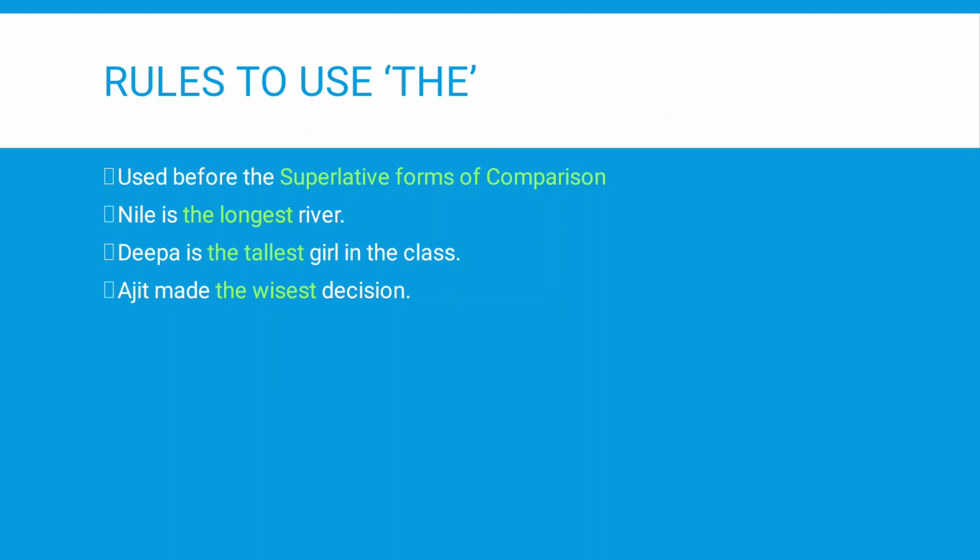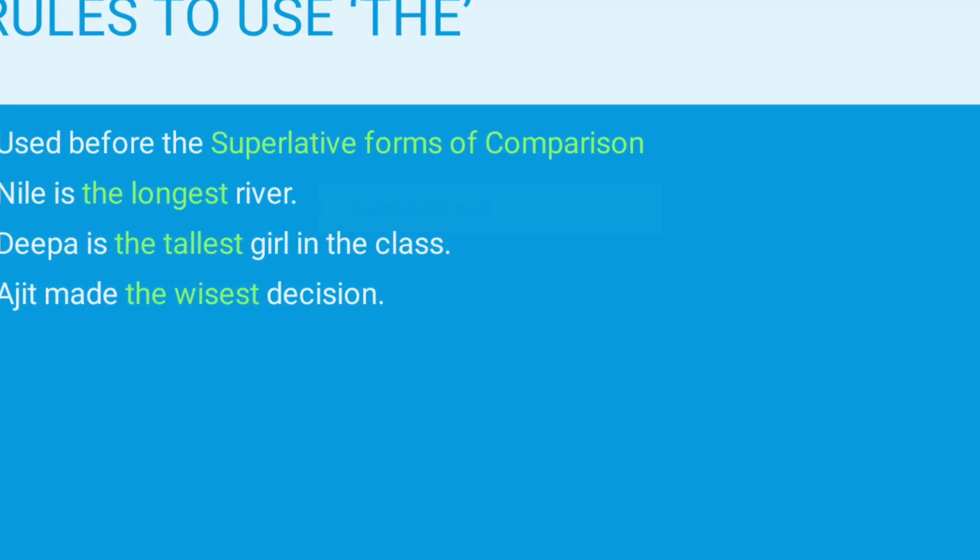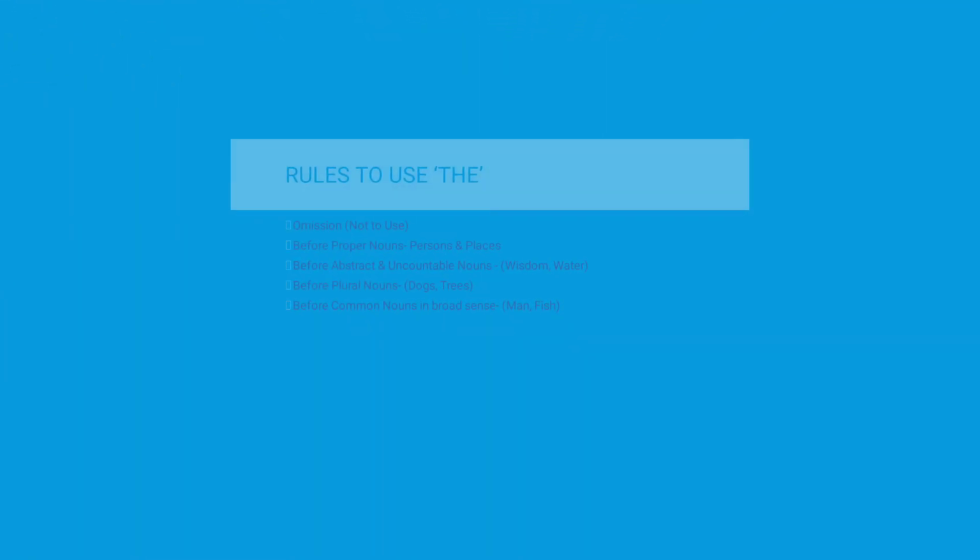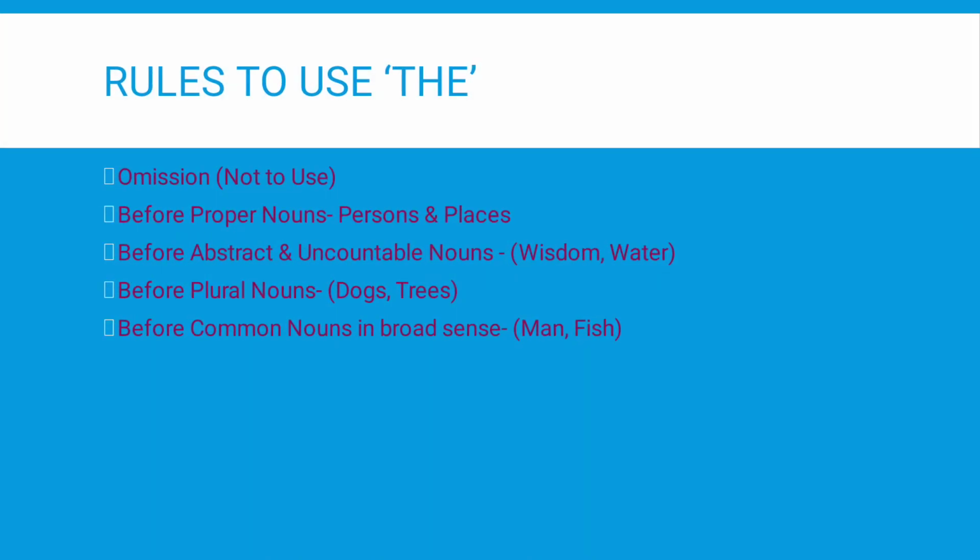article the is used. Students, we studied where the article the is used, but now we shall have a look at where it should not be used. It is called omission of the article. This article is not used before the proper nouns. What are these proper nouns? Proper nouns are the names of persons and places.